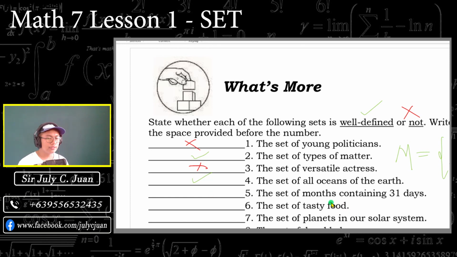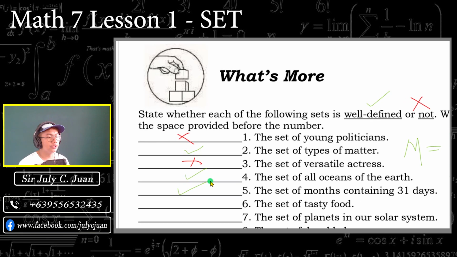Okay. So, next, number 5, the set of months containing 31 days. Of course, that is well-defined kasi alam naman natin yung mga months na may 31 days. Nung hindi pa uso sa amin ang smartphone, ganito ang pagbilang or pagtitingin namin sa merong 31 tsaka hindi 31. Okay, sa mga hindi nakakaalam, ganito yan. January, February, March, April, May, June, July, August, September, October, November, December.